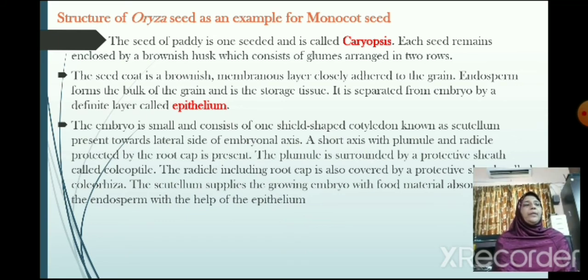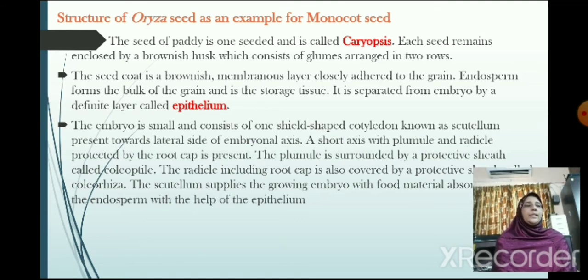It is separated from the embryo by a definite layer called the epithelium. The embryo is small and consists of one shield-shaped cotyledon known as the scutellum, present towards the lateral side of the embryonal axis. A short axis with plumule and radicle protected by the root cap is present.